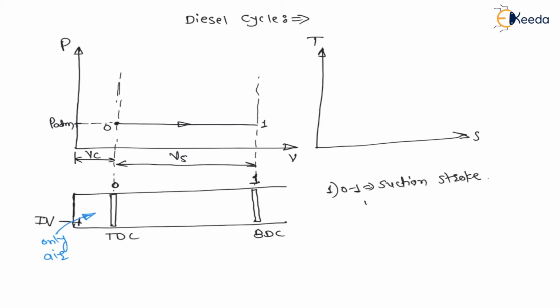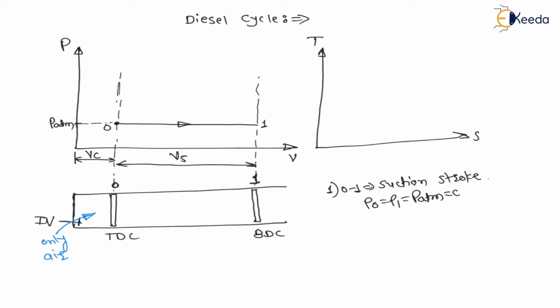During the suction stroke, P0 is equal to P1, equal to atmospheric pressure, which remains constant. During suction only air is taken in in the case of the diesel cycle, but in the case of the petrol cycle, that is the Otto cycle, an air plus fuel mixture was taken in. Now the piston is at 1. Close the inlet valve, and the exhaust valve is already closed. By closing the inlet and exhaust valves, the piston moves from bottom dead center to top dead center very fast, that is reversible adiabatically, and this process is called the compression stroke.